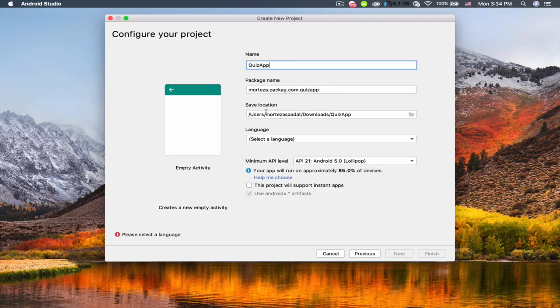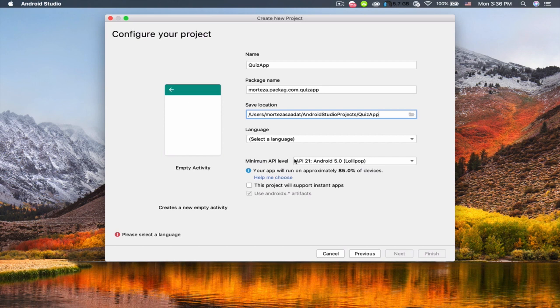And the package name, the save location path. So I'm gonna change the save location path to the Android Studio projects that I have created in another folder. So make sure that when you change the location path, you actually put the quiz app after the final slash here. So it's gonna create a new folder or a separate folder for your application. Otherwise, you're gonna wind up with some problems. So here I changed the location path to the Android Studio projects.